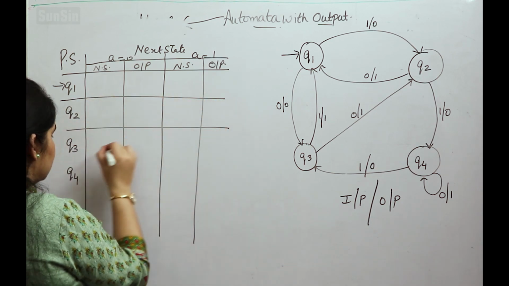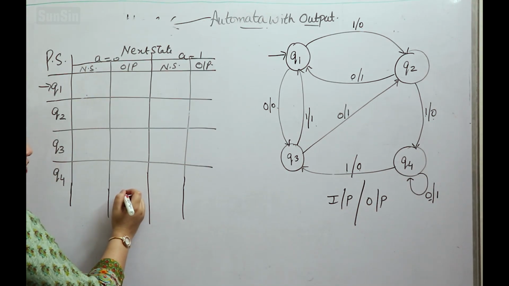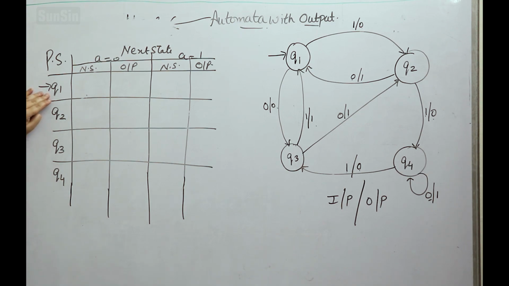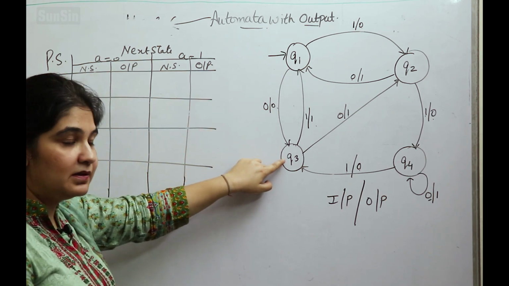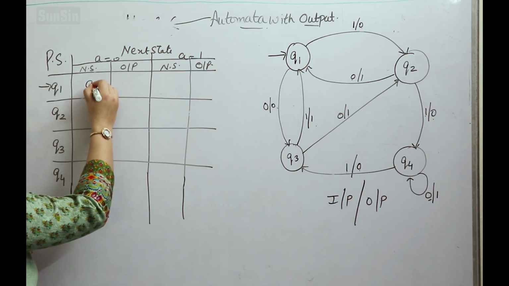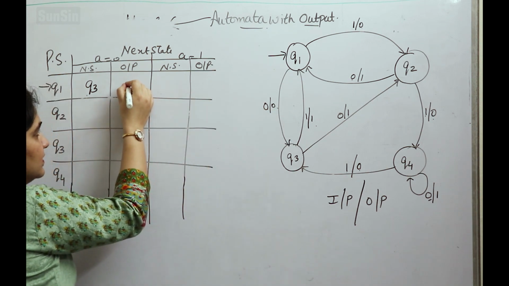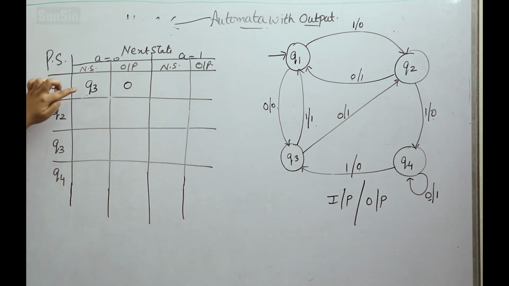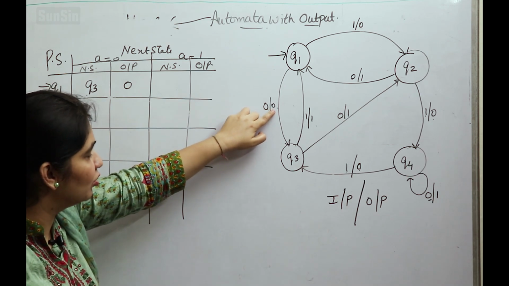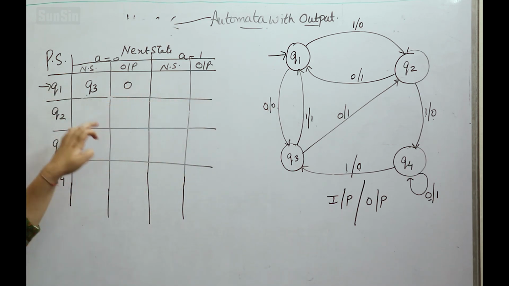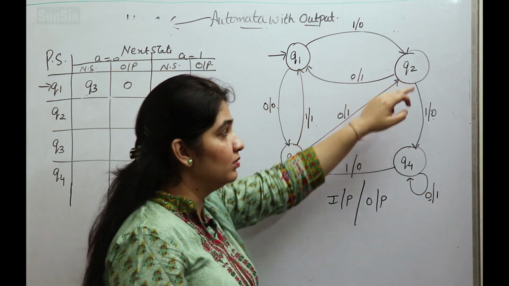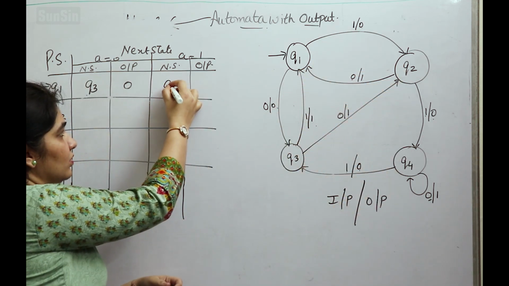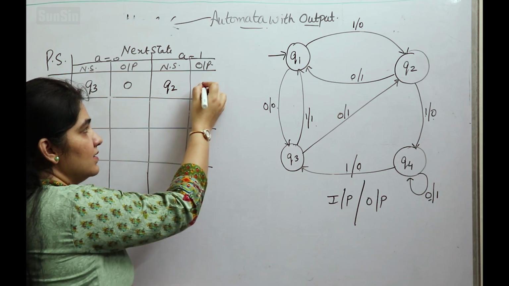Then we will write the transitions first of all. Now we will look for the inputs. Q1 with 0. If we look for Q1 with 0, the next state will be Q3 and the output is 0. So we will write Q3 in the next state and 0 in the output column. Next we look for Q1 with 1. Q1 with 1 is Q2. So the next state will be Q2 and the output concerned is 0.